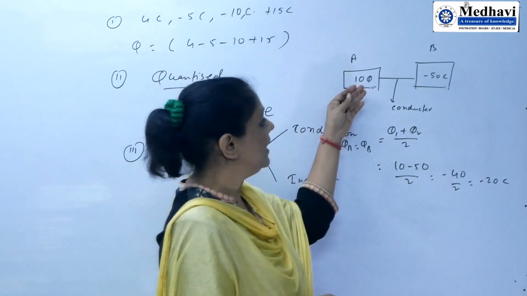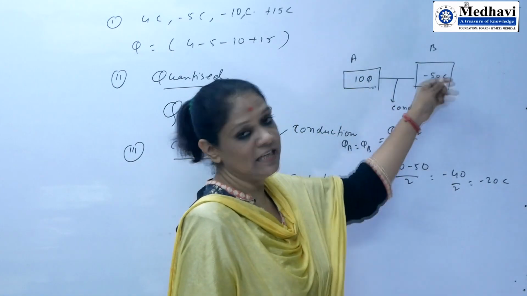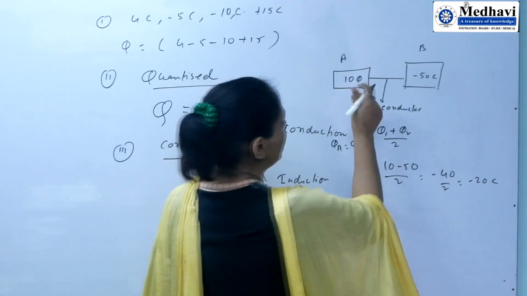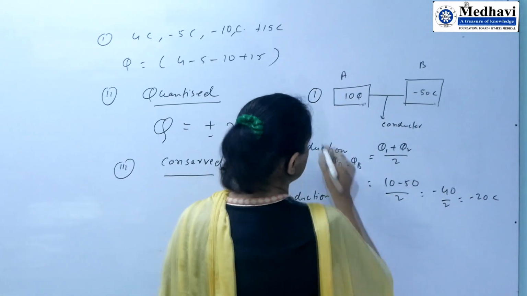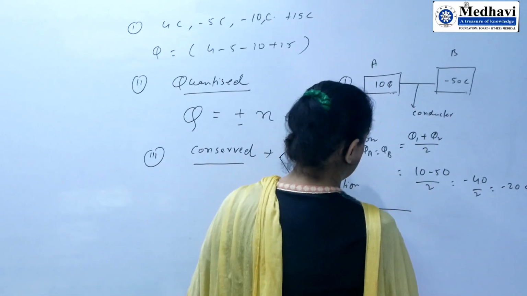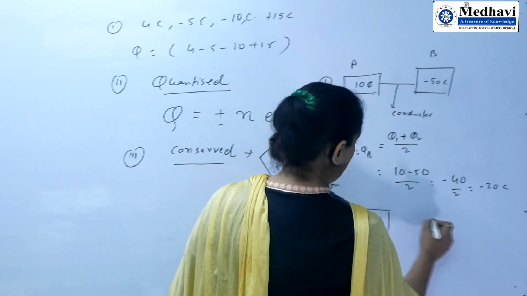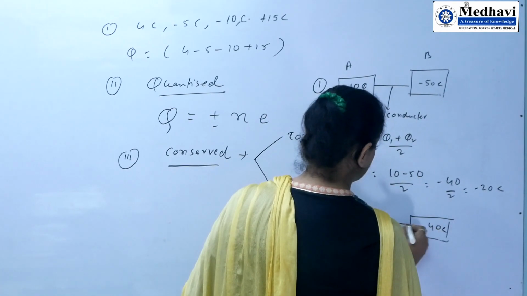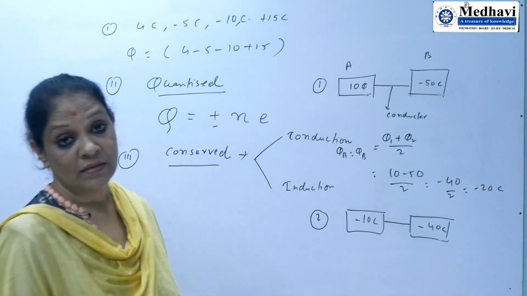Suppose this body has minus 10 coulomb, this body has minus 2 coulomb. Then also we will take, suppose, in the second question, the first body has minus 10 coulomb and the second body has minus 40 coulomb and both are connected by a wire conductor.